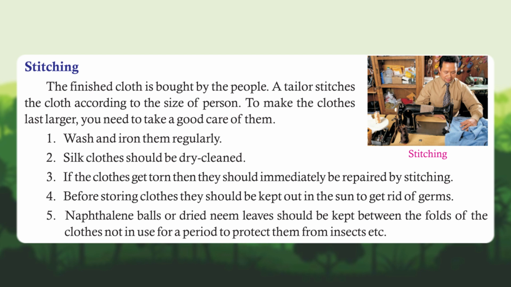1. Wash and iron them regularly. 2. Silk clothes should be dry cleaned. 3. If the clothes get torn, then they should immediately be repaired by stitching. 4. Before storing clothes, they should be kept out in the sun to get rid of germs. 5. Naphthalene balls or dried neem leaves should be kept between the folds of the clothes not in use for a period to protect them from insects etc.